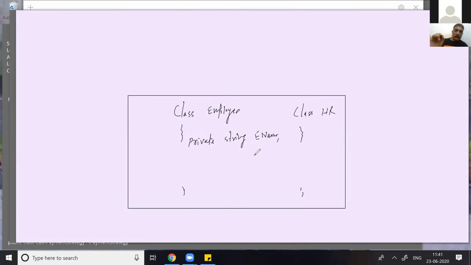Forget the rest of the variables, like designation and salary or skills. Now tell me, Sandeep sir, what should I do? I've taken the private variable.